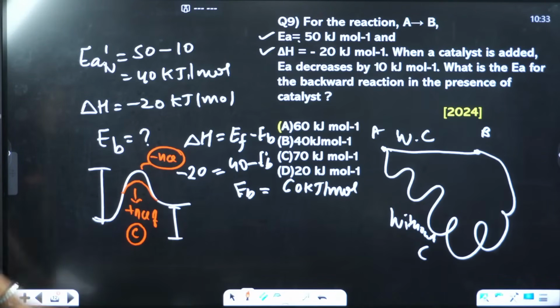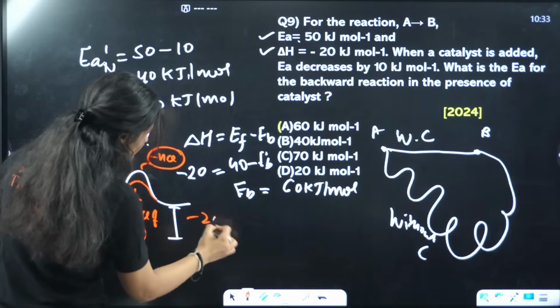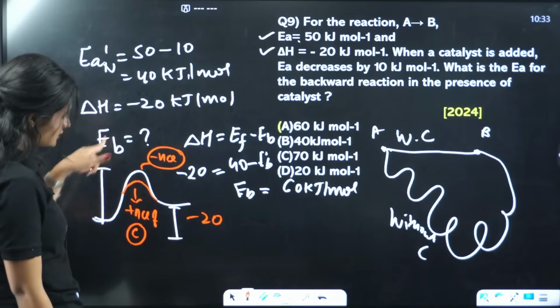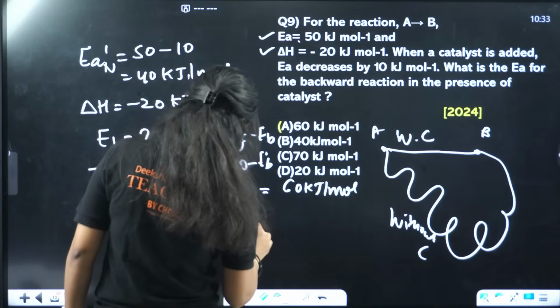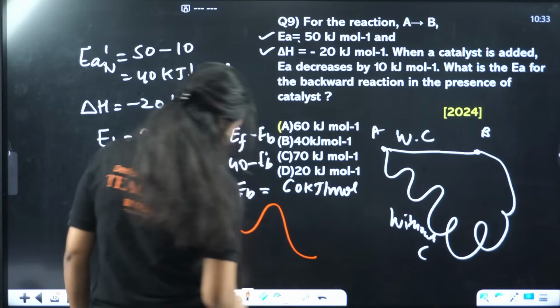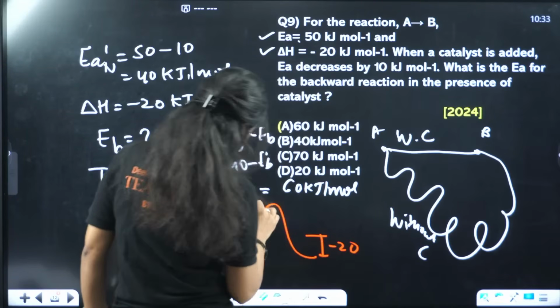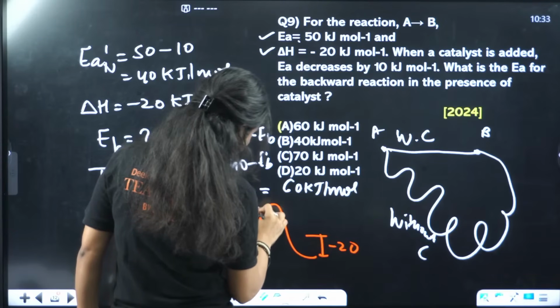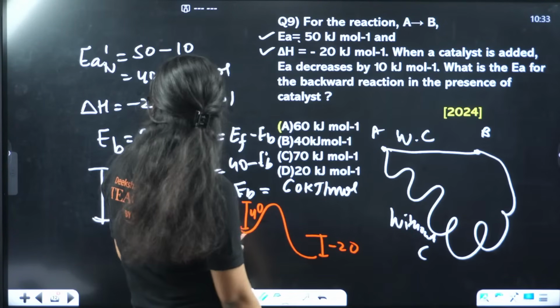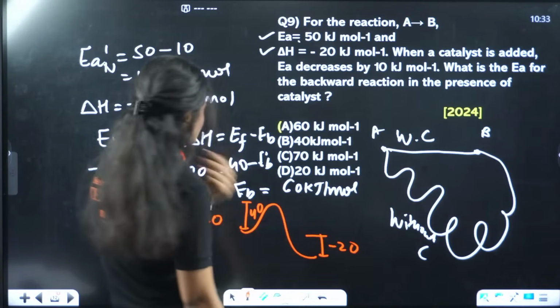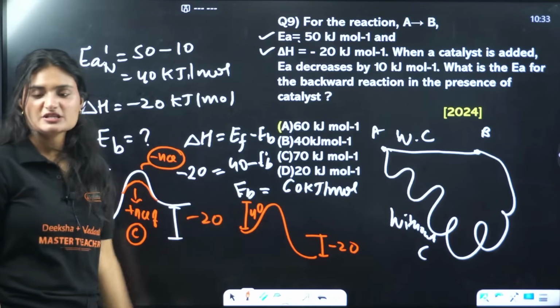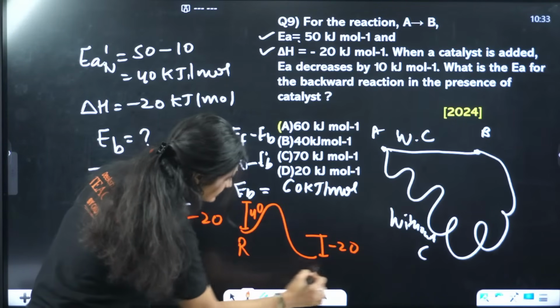This value is given to us as minus 20. So the reaction graph is like this. Let me draw it. This is minus 20, this is 40. This is the reactant and this is the product.